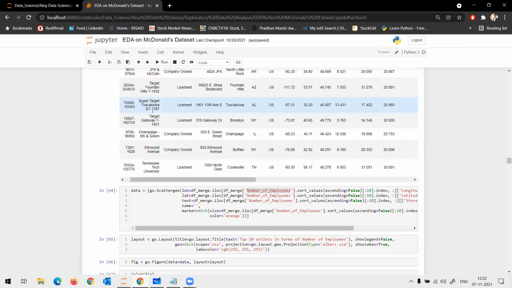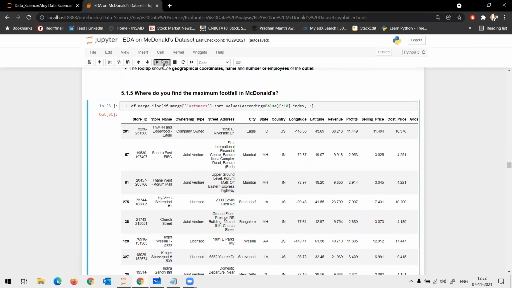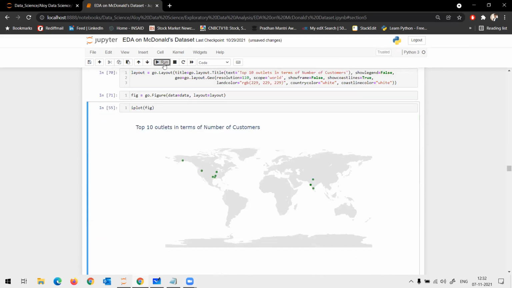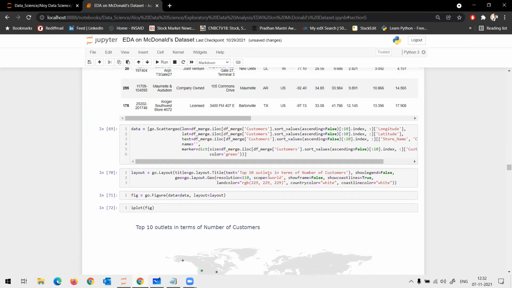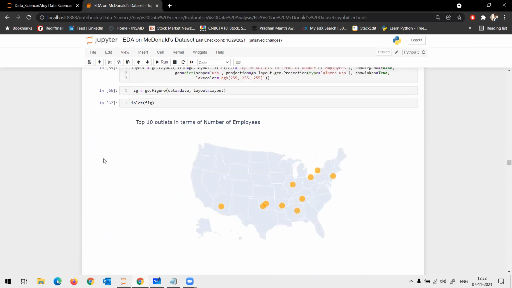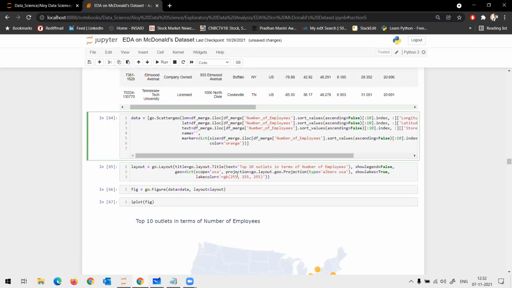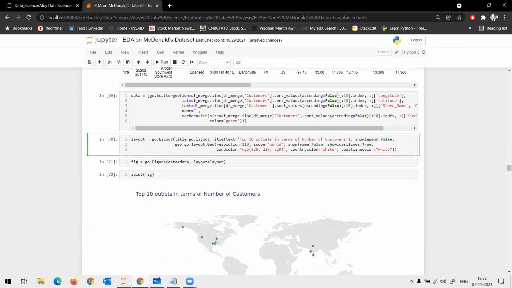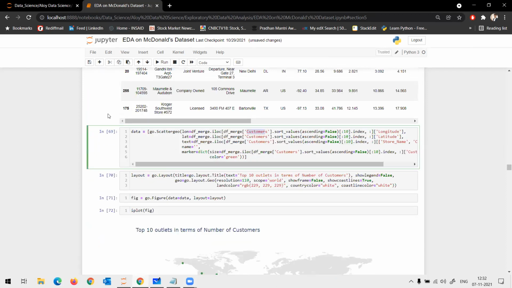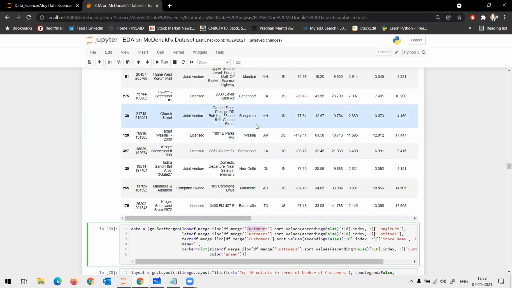So I use the same code as I used before. I run the same code and I plot it. Just that in the plot, I use the scope as world instead of US. Here, if you see, scope I used as USA, I just change it to world and I change the column name to customer.